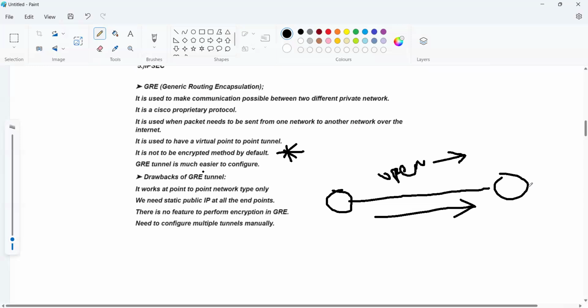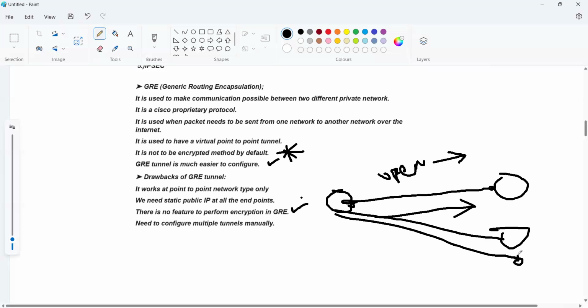GRE tunnel is much easier to configure. Drawbacks here: it works at point to point networks only. If we want multiple networks, we have to create multiple point to point networks. We cannot do multi-point networks here. There is also no feature to perform encryption. We need to configure multiple tunnels manually. These are the drawbacks.